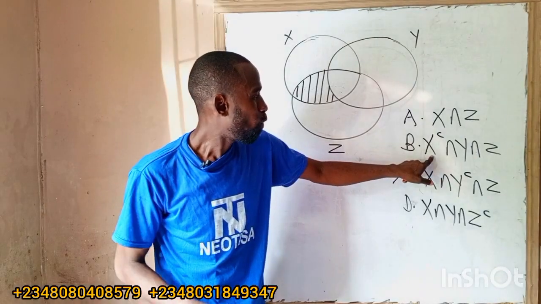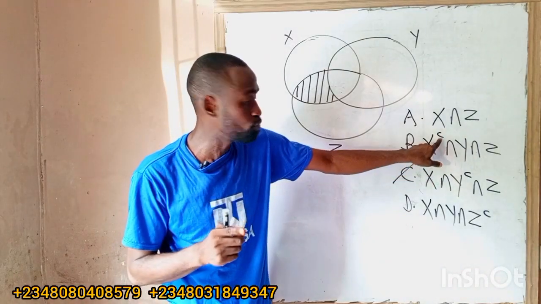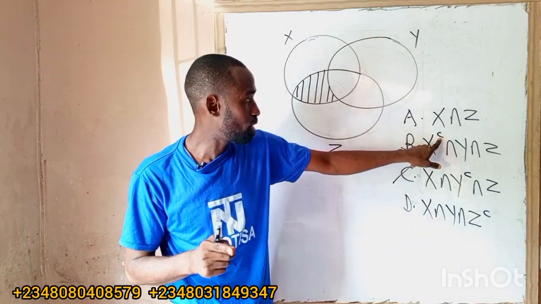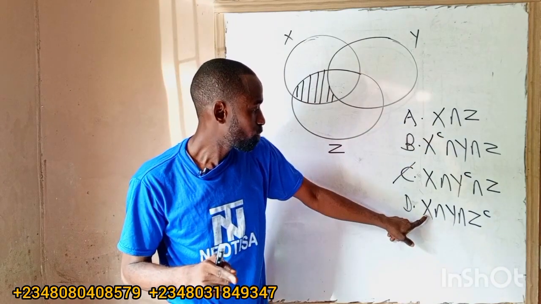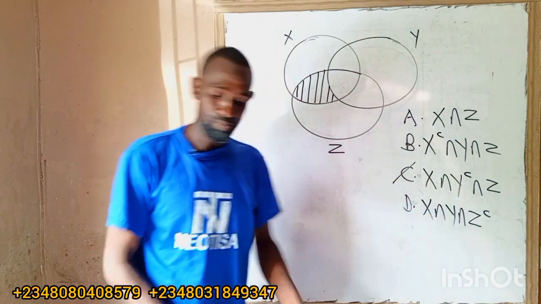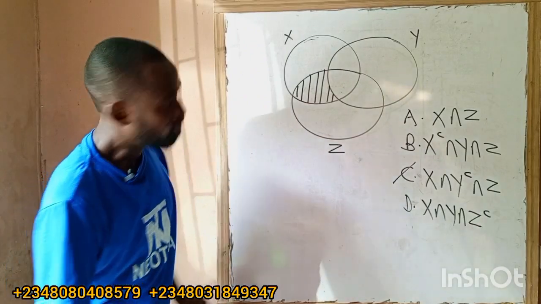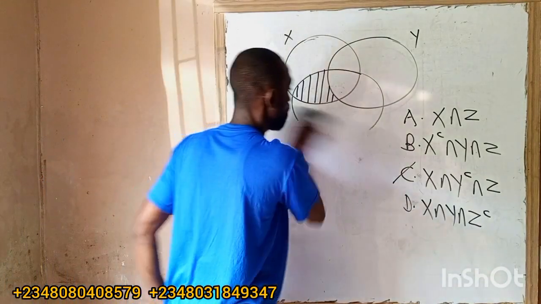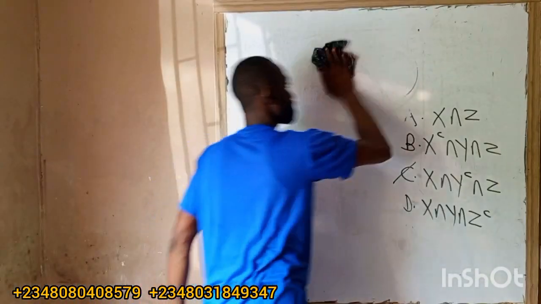This one is what now? Y and Z only, because they primed what? This one is X and Y only. So enough of questions on that set. You can solve more questions. That's just the basis.